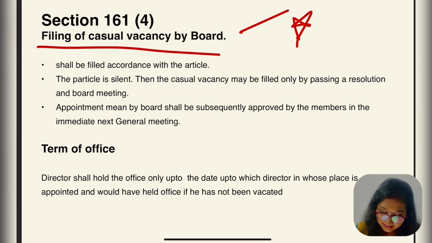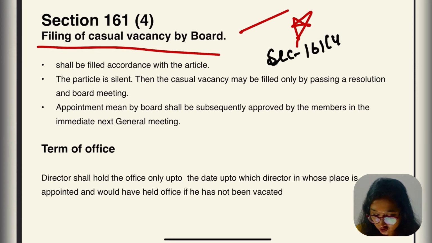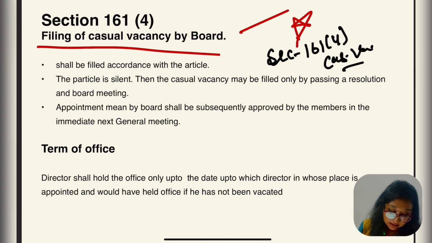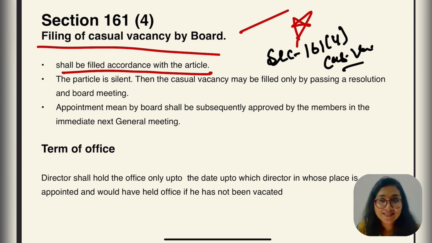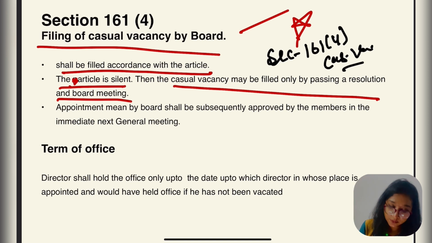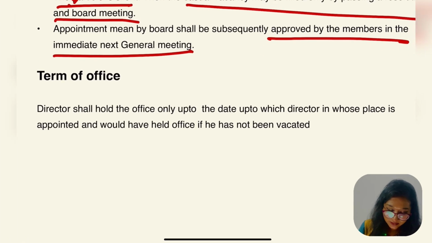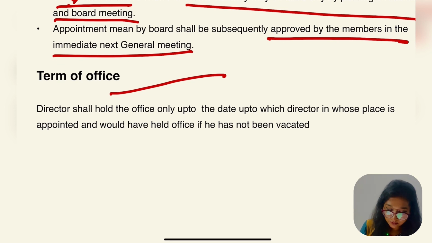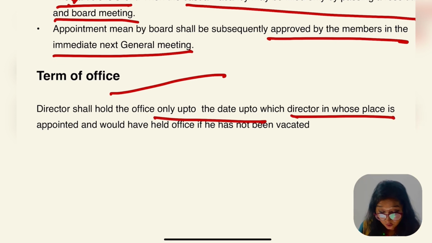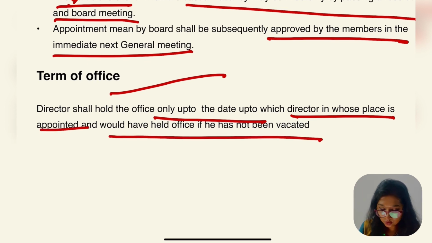Let's go to the section. Let's write it: 161 subsection 4, casual vacancy by board. Which says that it shall be filled according to the article. Yes. Okay? If the article is silent, then the casual vacancy may be filled only by passing a resolution at a board meeting. Yes, this is also clear. An appointment made by the board shall be subsequently approved by the members in the immediately next general meeting. Yes, this part is also clear. Terms of office: the director shall hold office only up to the date up to which the director in whose place he is appointed would have held office if he had not vacated.